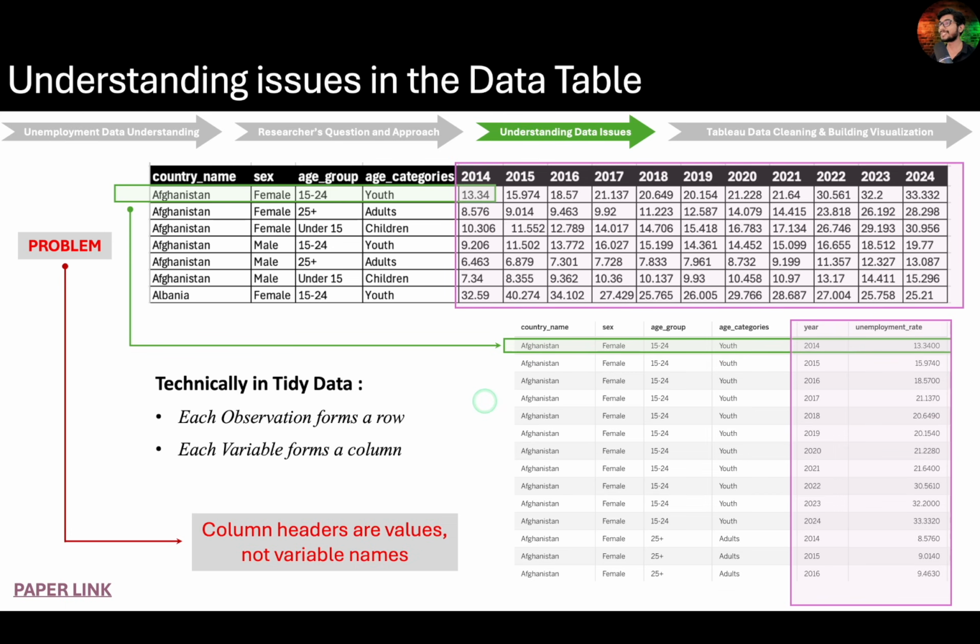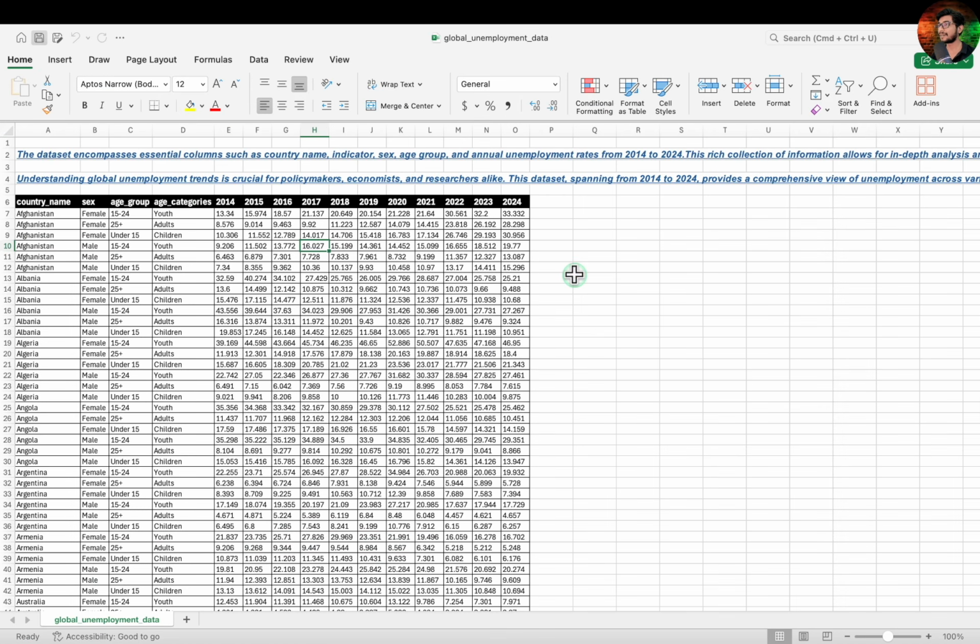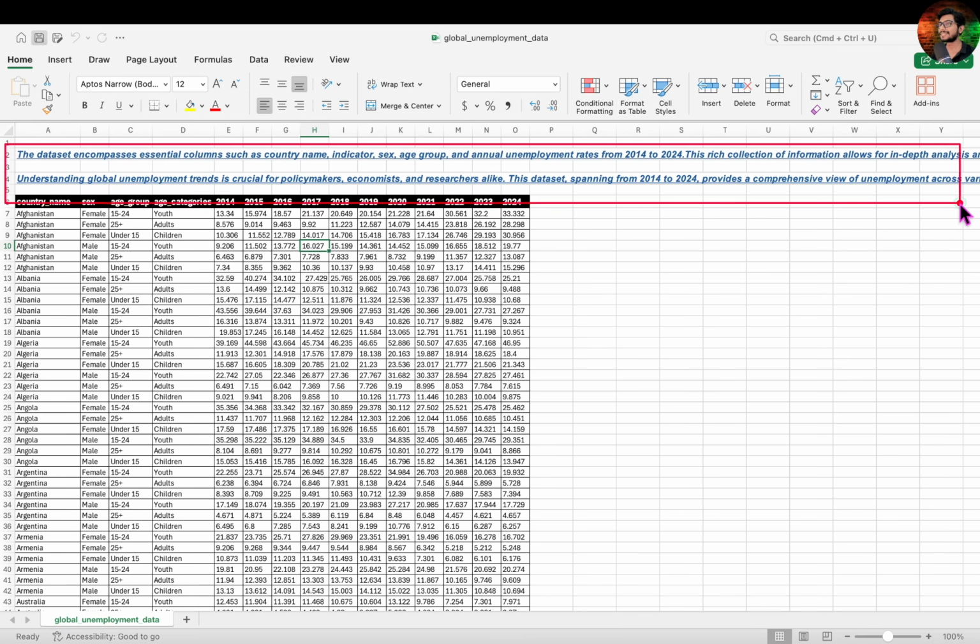Before we move on to the technical implementation in Tableau and begin building the visualization for researchers, let's first take a moment to examine a few additional yet important issues that this dataset is currently facing. Here's how the dataset appears in Excel. One of the first things you will likely notice is the presence of this header text, which is a brief description about the dataset itself and is placed above the actual data table.